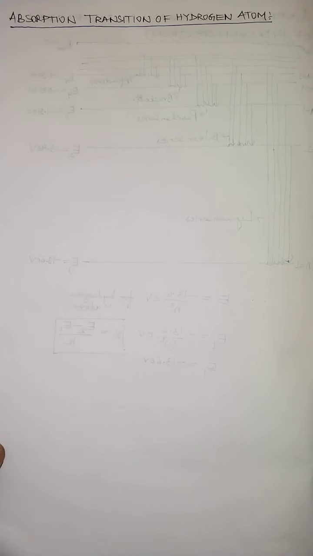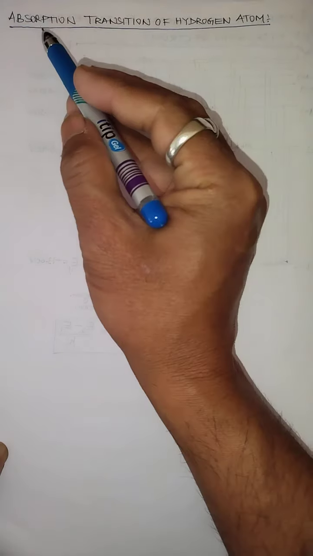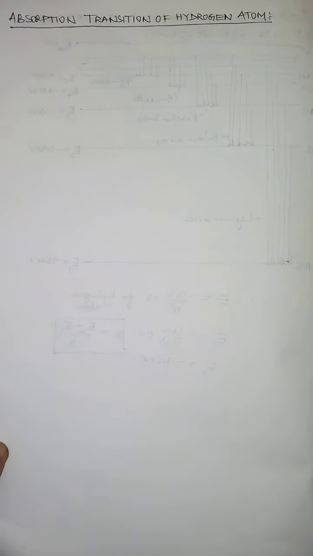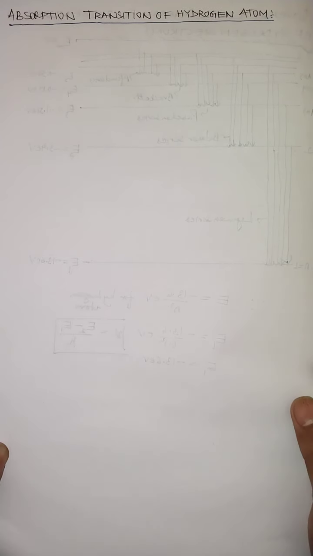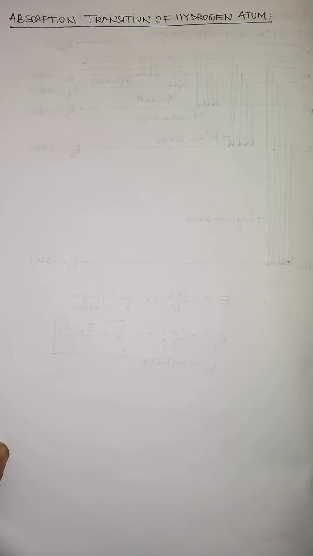Now, dear children, we go to the next transition that occurs even in the hydrogen atom, which is called absorption transition of what atom? Hydrogen atom. Normally, all atoms remain in their lowest energy level. But when we pass white light through a tube filled with hydrogen, the hydrogen atom absorbs photons. Photon means the energy, of appropriate energy, and rises to the various energy levels.